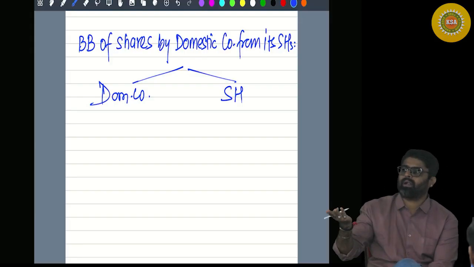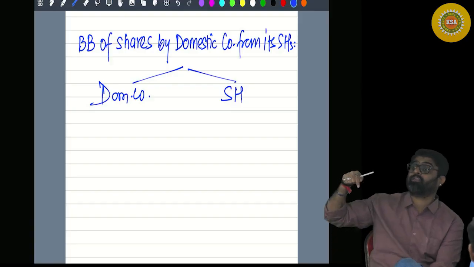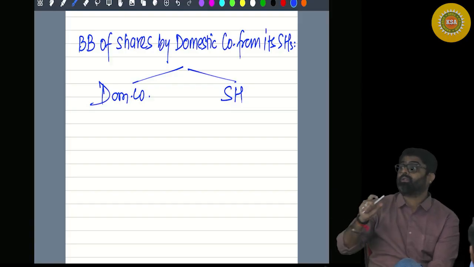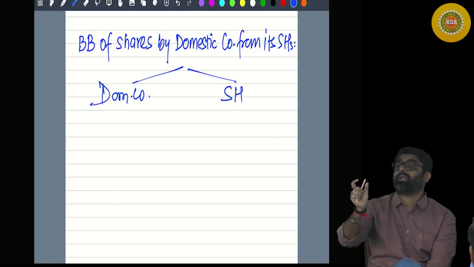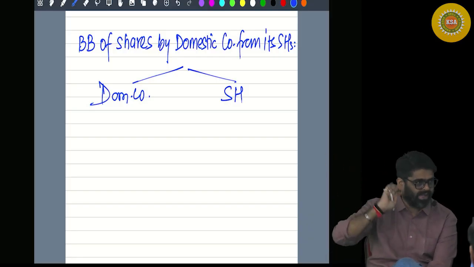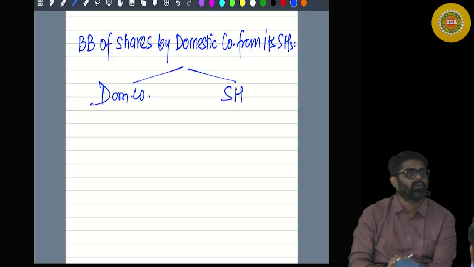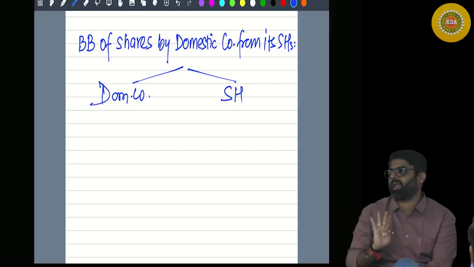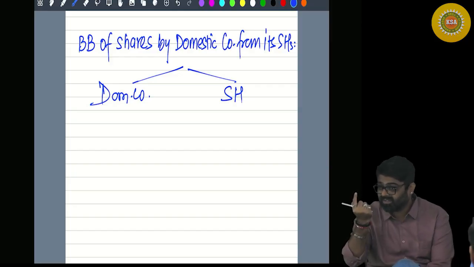So to calculate that capital gain under section 46A, the buyback price is to be taken as full value of consideration. You are going to apply these provisions every time. But there is one exception.